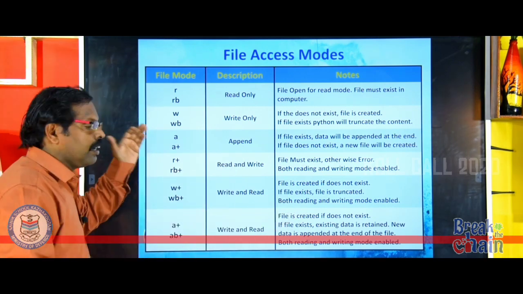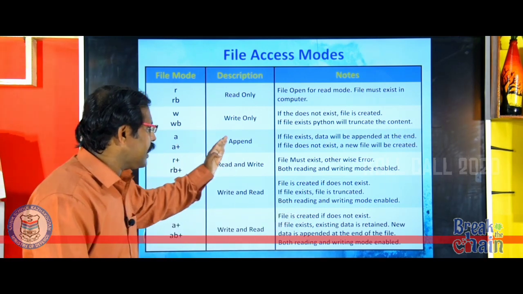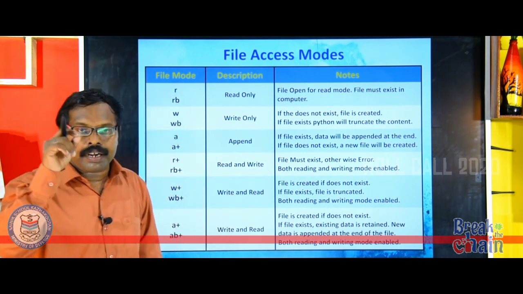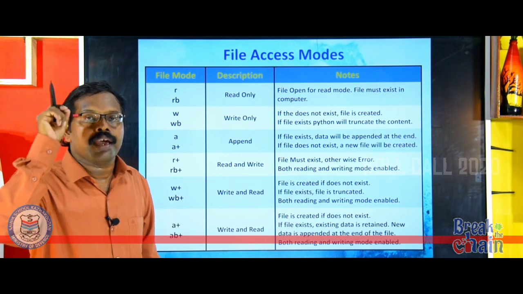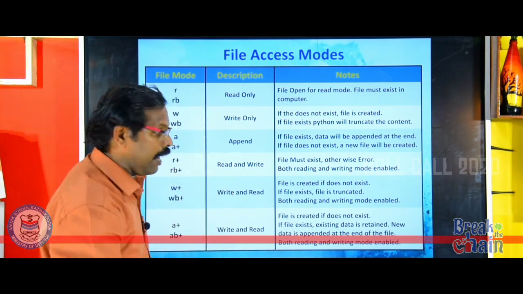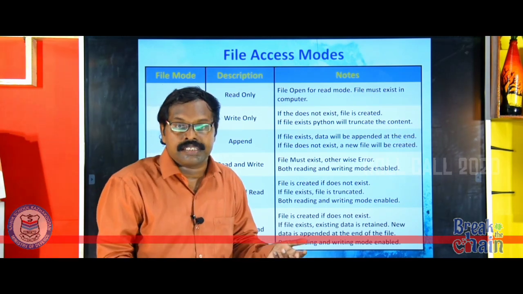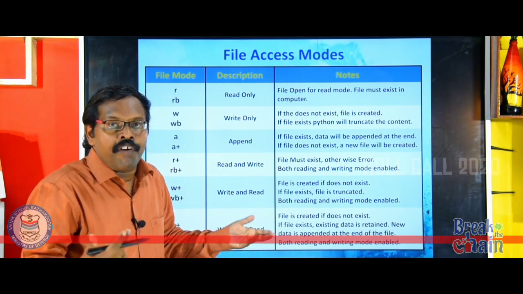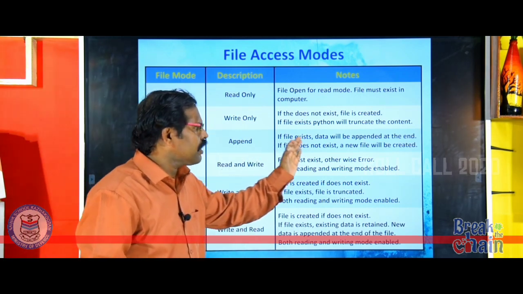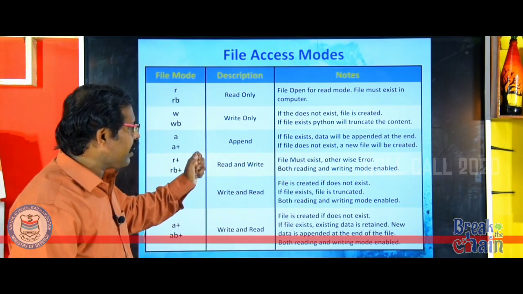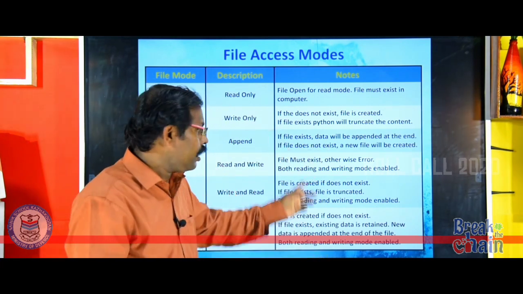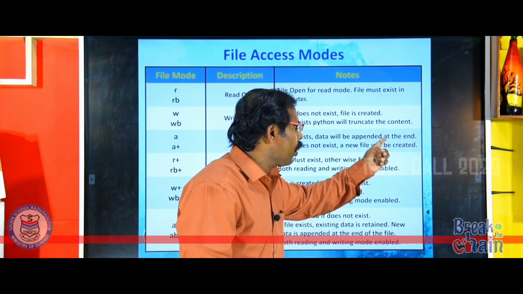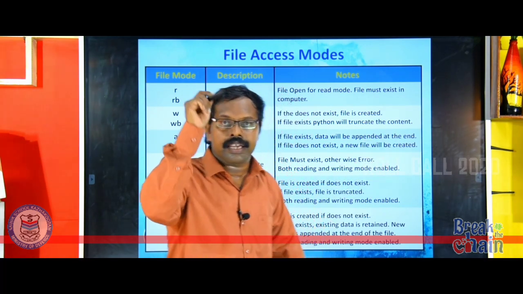Now what will be the third? Third is a. a means append mode. Append means if the file exists, then you can add data at the end of the file. If the file does not exist, a new file will be created. That means it is almost like write mode, but the difference is that if the file exists, instead of truncating the content, you can add or append the content at the end of the file.